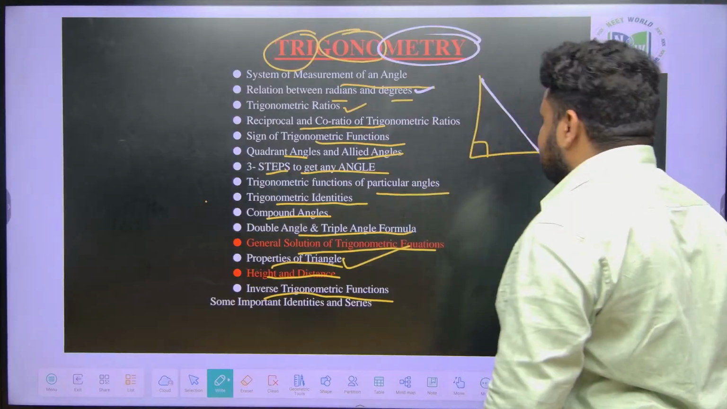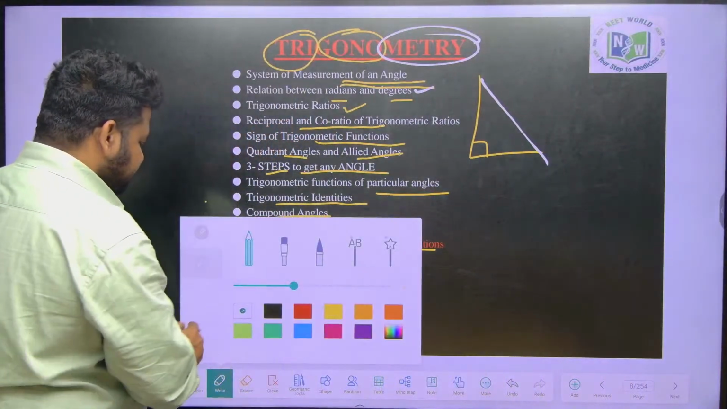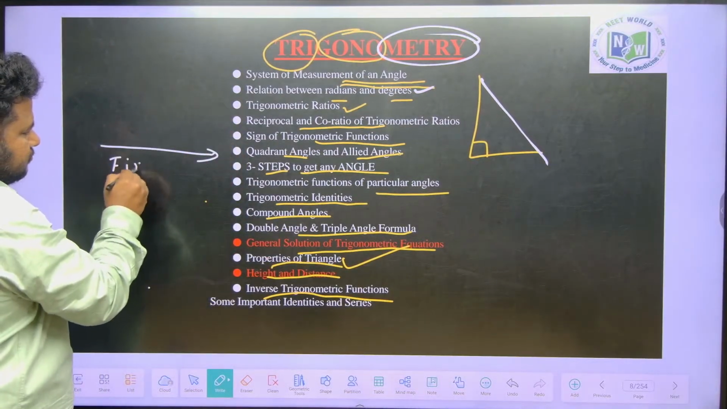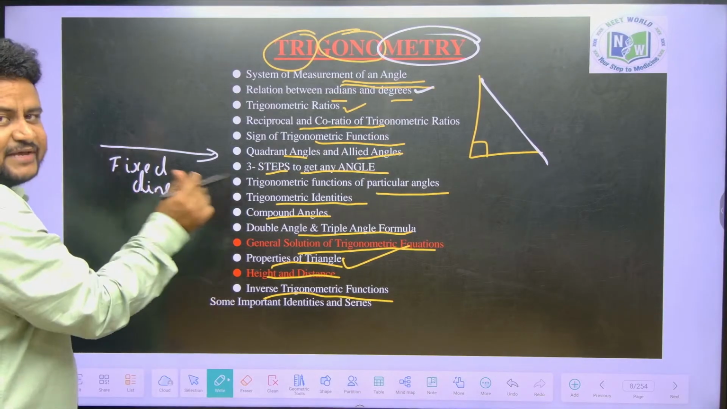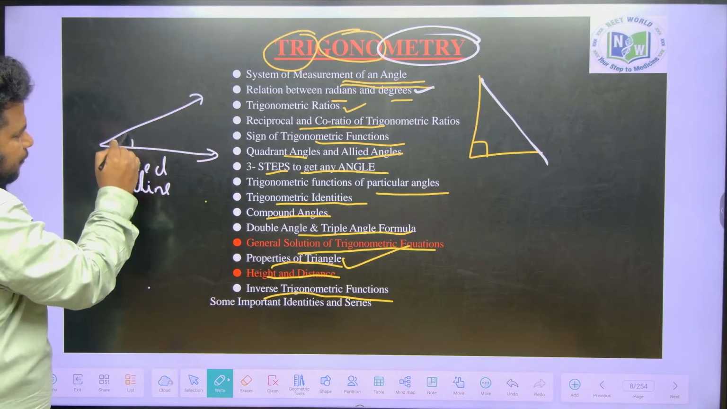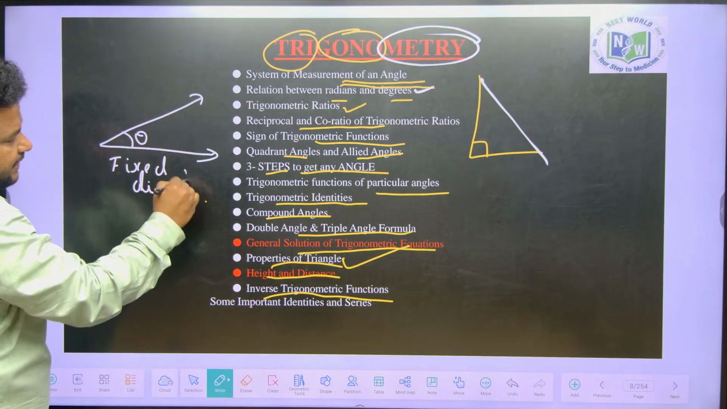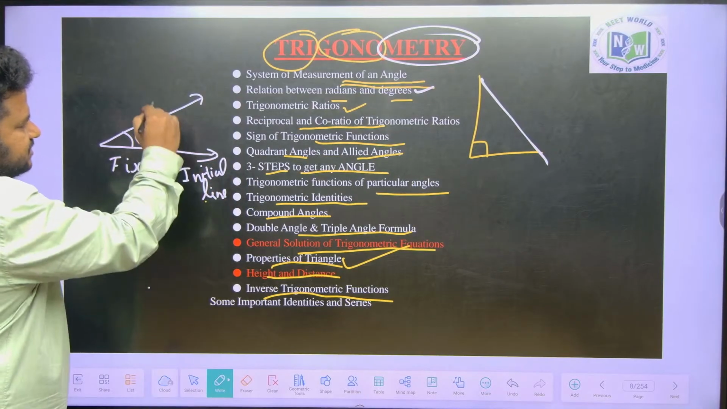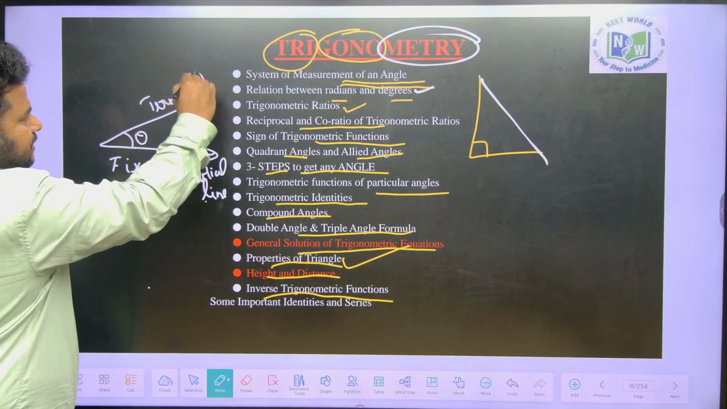Next, before going to measurement of angle, you should know what an angle is. Suppose this is the fixed line, and we have a moving arc. This amount of rotation we call theta. This fixed line I can call the initial line, and this moving arc is the terminal line.